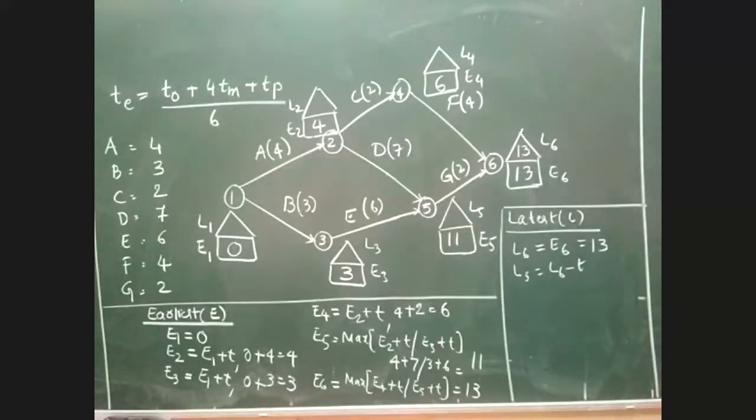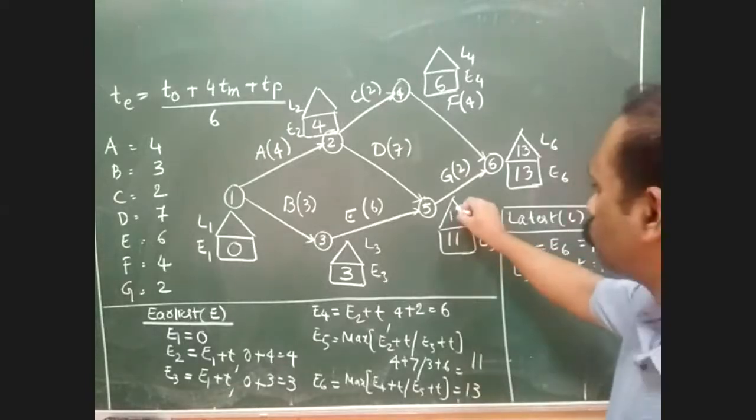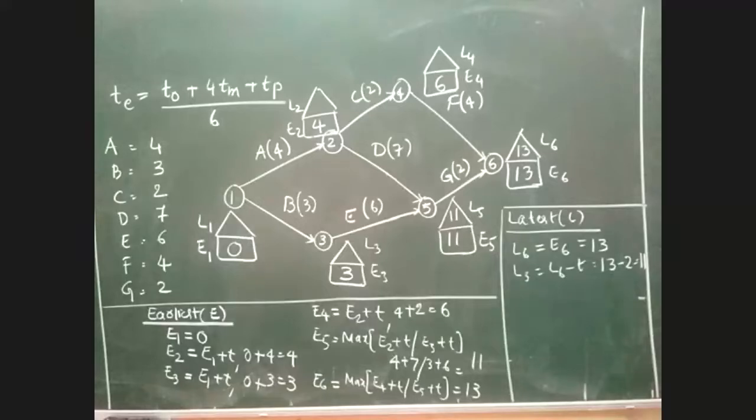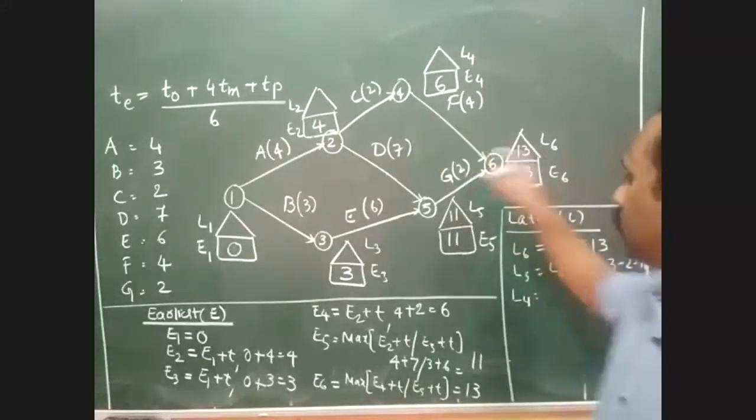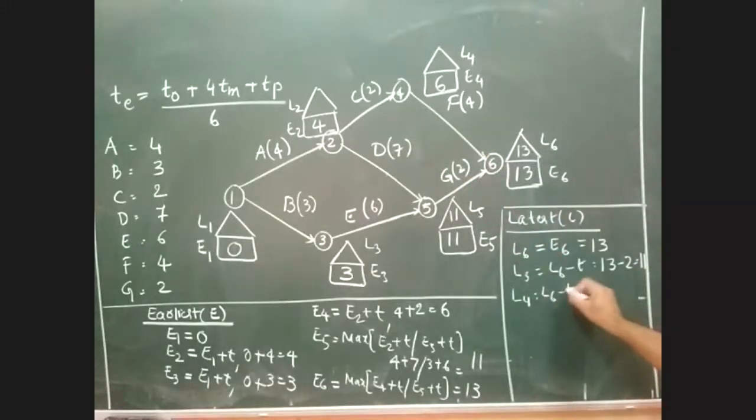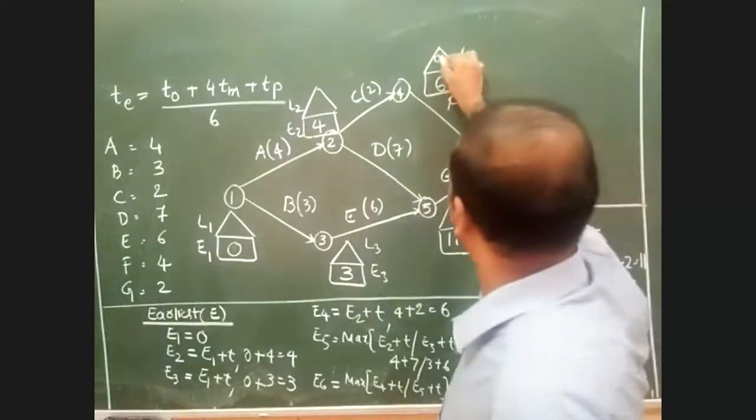We have to subtract the duration here. What is the L6 value? 13 minus 2 becomes 11. So the value of L5 equals 11. After this, L4. Can you tell me the equation for L4? You can see 4 is ending at 6, therefore the equation becomes L6 minus T. 13 minus 4 becomes 9. So the value of L4 becomes 9.